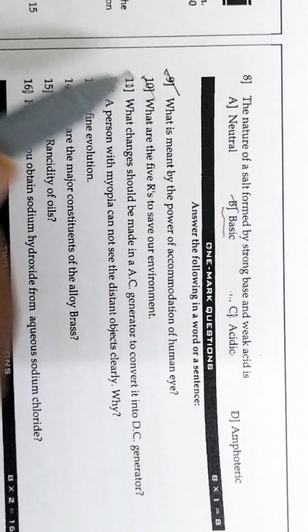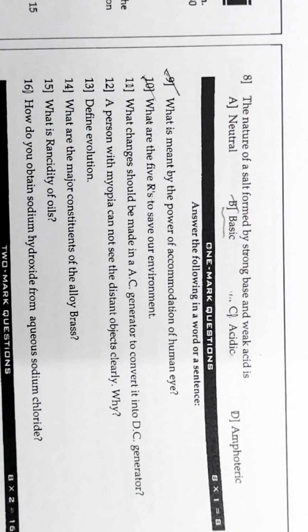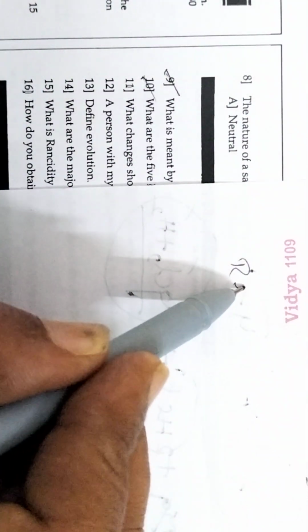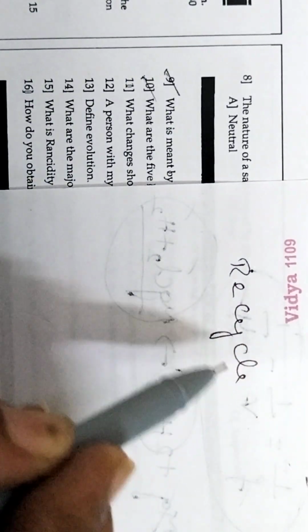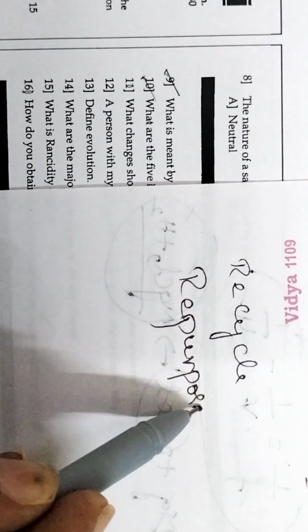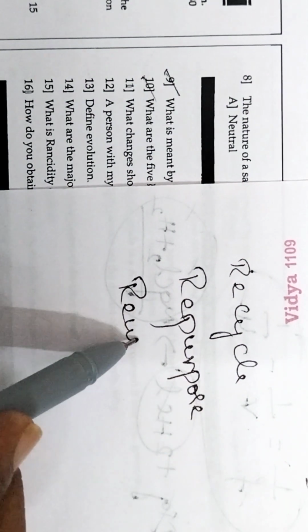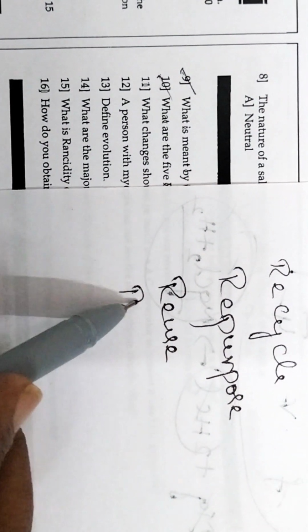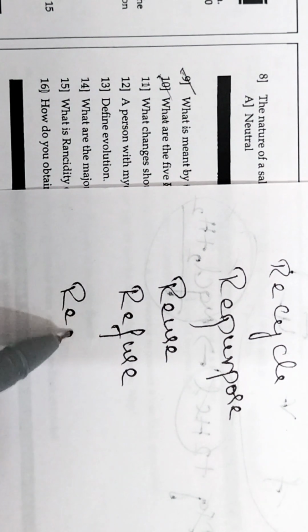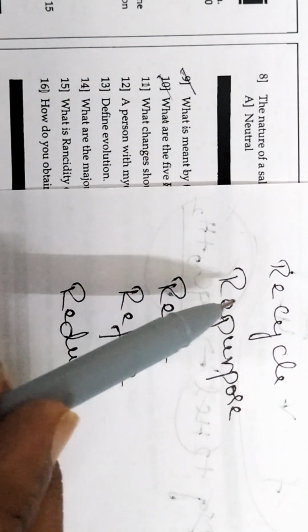What are the 5 R's to save our environment? If we want to save our environment, we have to follow the 5 R's.